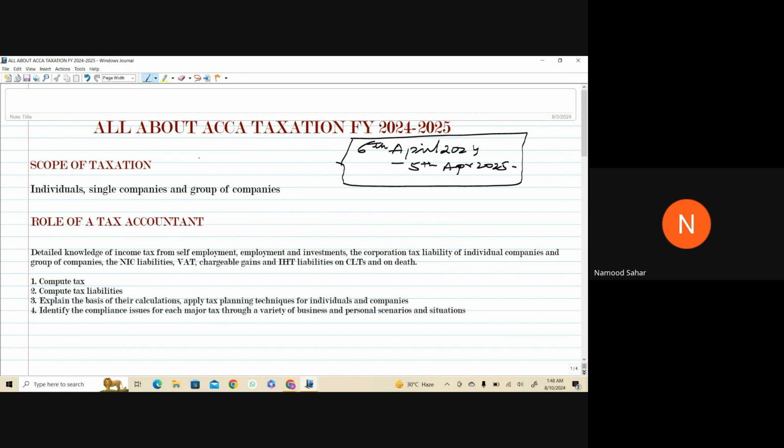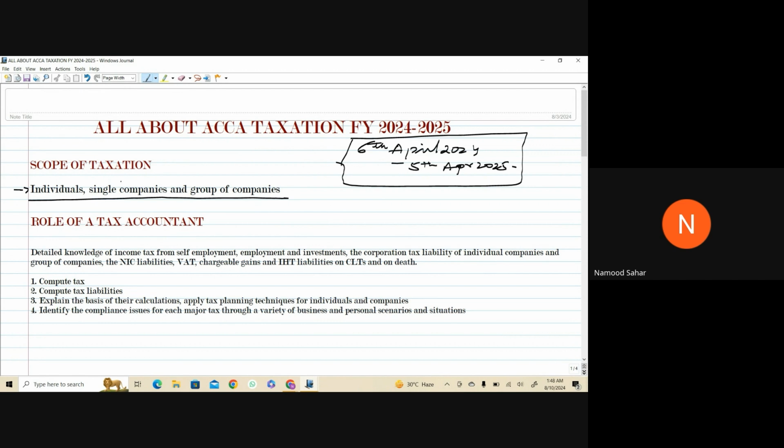Now, let's move towards the scope of taxation: who are those people who are liable for tax, who are supposed to pay the tax to HMRC. HMRC is the governing body in the UK that collects tax. It's basically a source of revenue for them. So the first party relevant for paying tax are the individuals. Then there are single companies and groups of companies. So these three parties are involved in paying taxes, and they are covered under the scope of taxation.